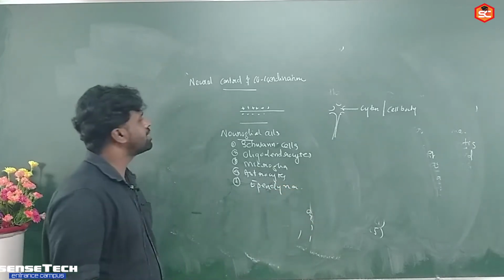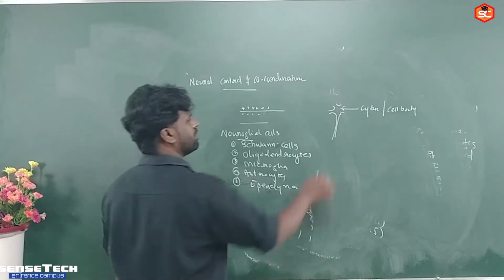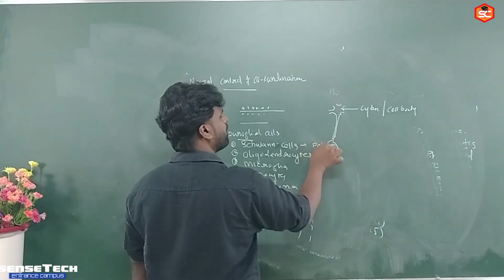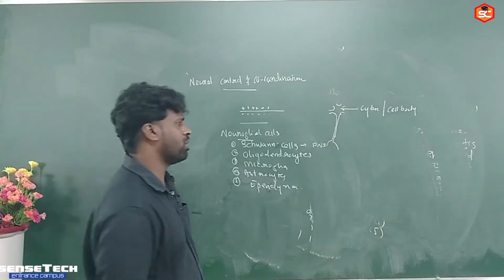These are the glial cells associated with the neuron. And among the glial cells, these Schwann cells are the glial cells of peripheral nervous system. The glial cells of peripheral nervous system are Schwann cells.